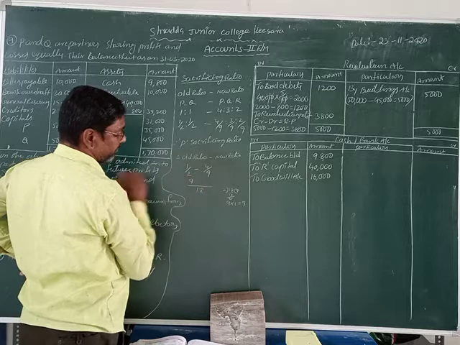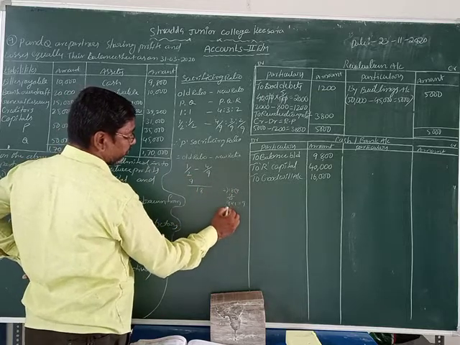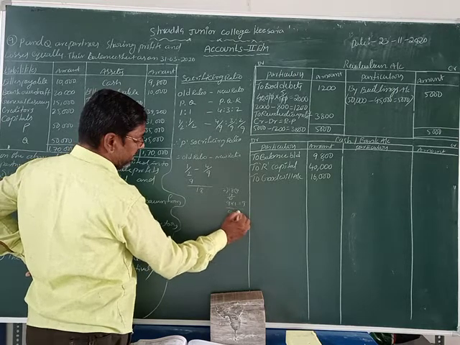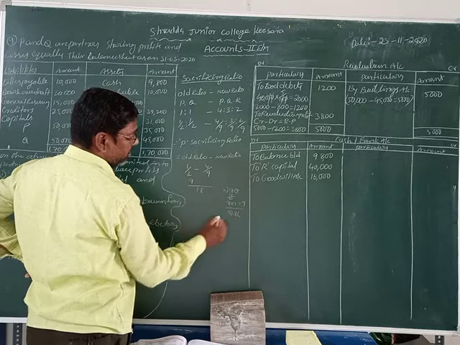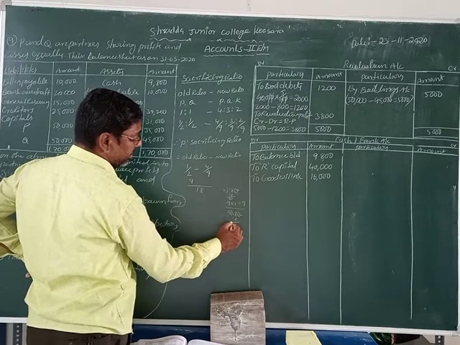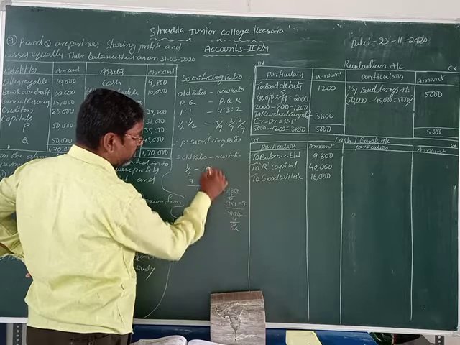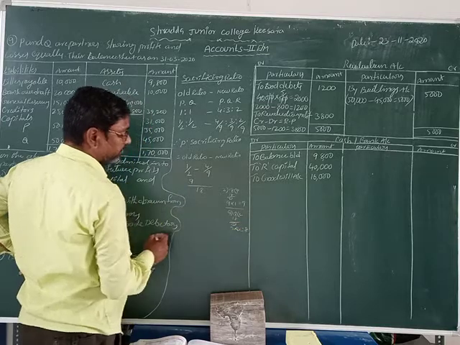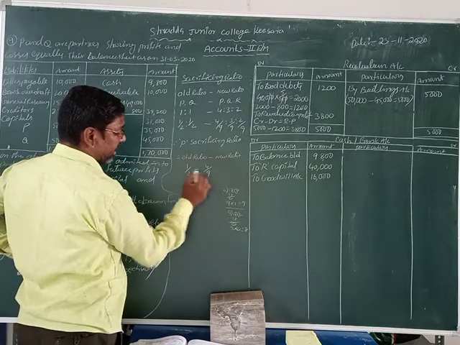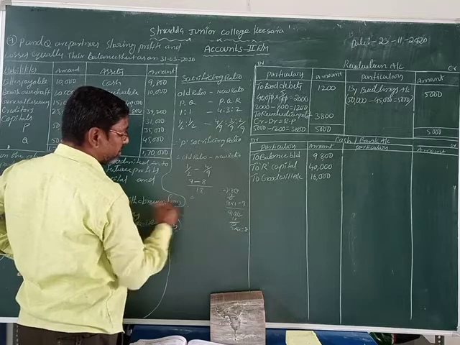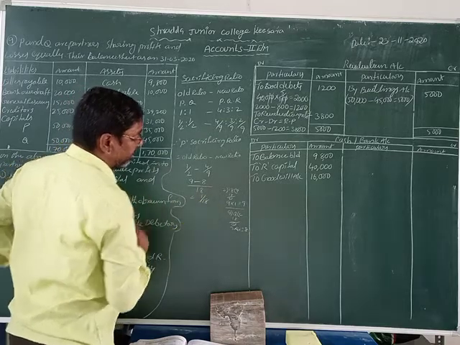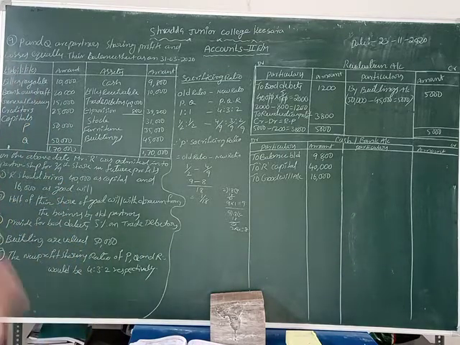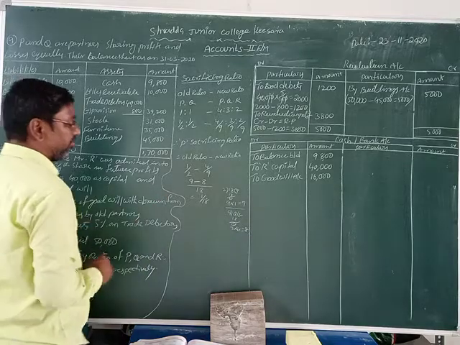We can take 9 here. At the same time, 18 divided by 9: 9 2s are 18, remaining 0. So 2 into 4, 2 4s are 8. So that is 9 minus 8. What ratio comes here? 1 by 18. What is P's sacrificing ratio? 1 by 18 is P's sacrificing ratio.